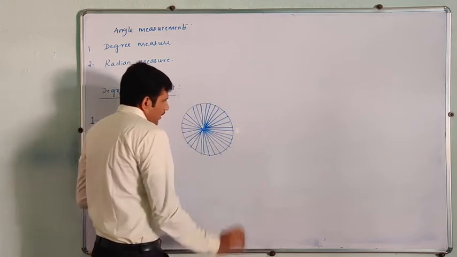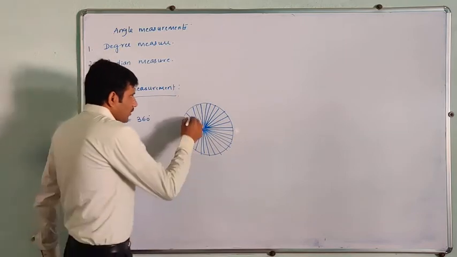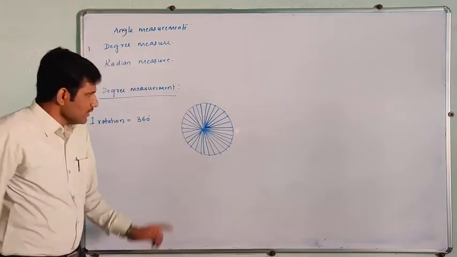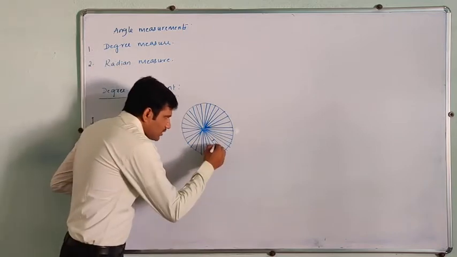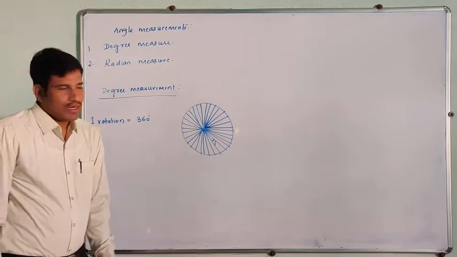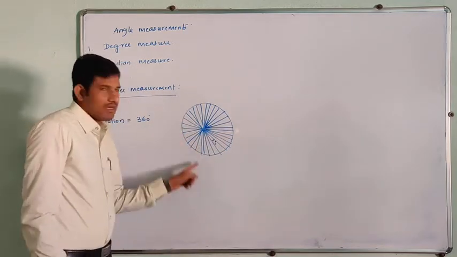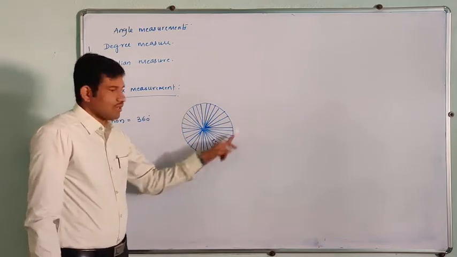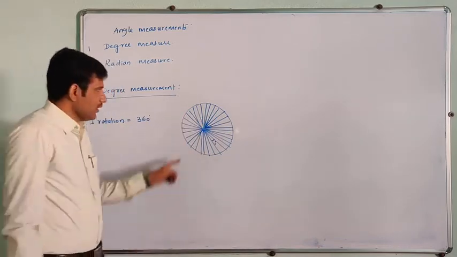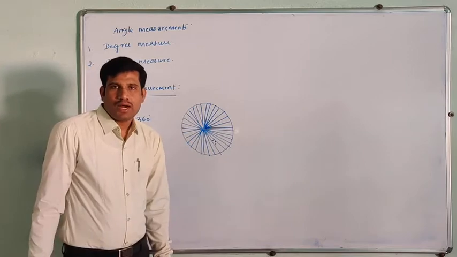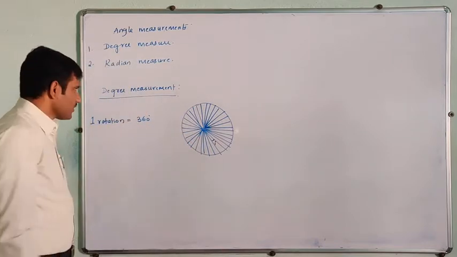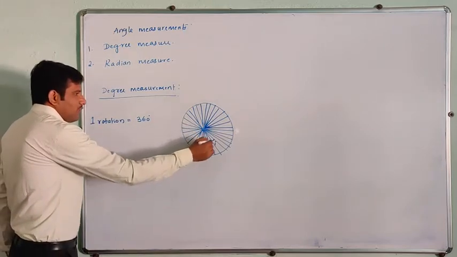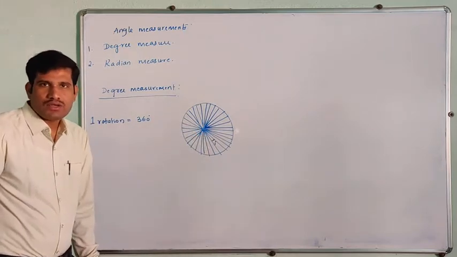When we divide this total rotation into 360 equal parts, the angle between any two lines is called 1 degree.